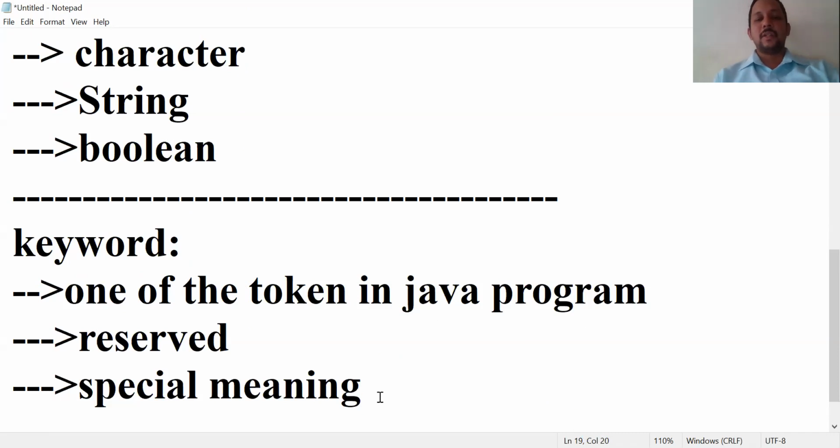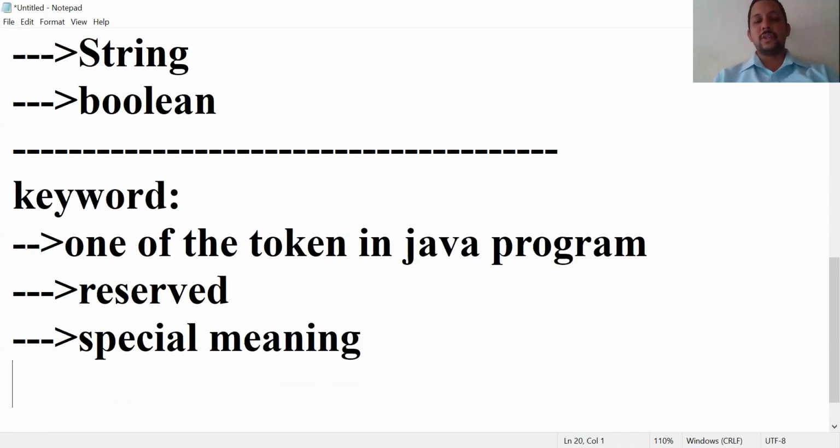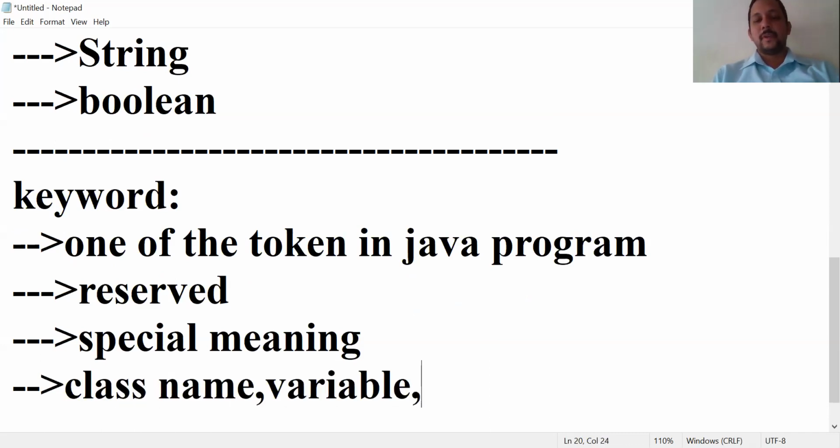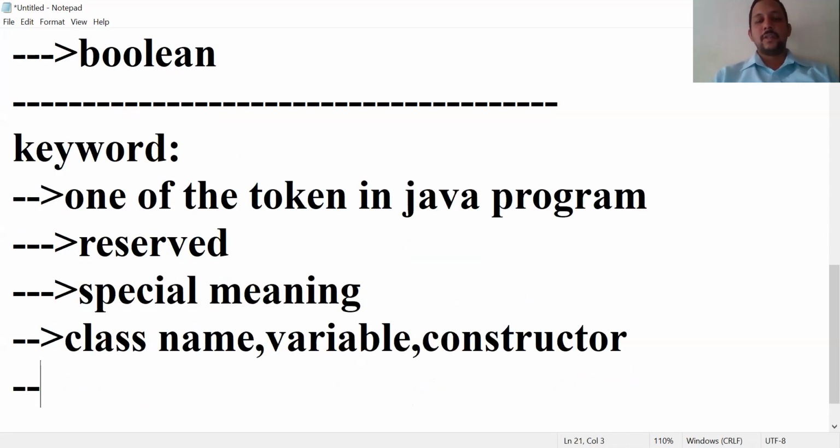These are reserved. We are not allowed to use these keywords as class name, variable name, constructor name, method name, etc. Java supports around 50 keywords.